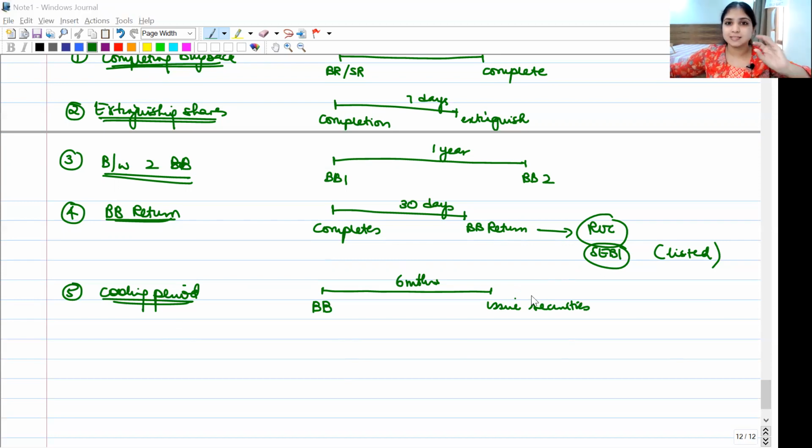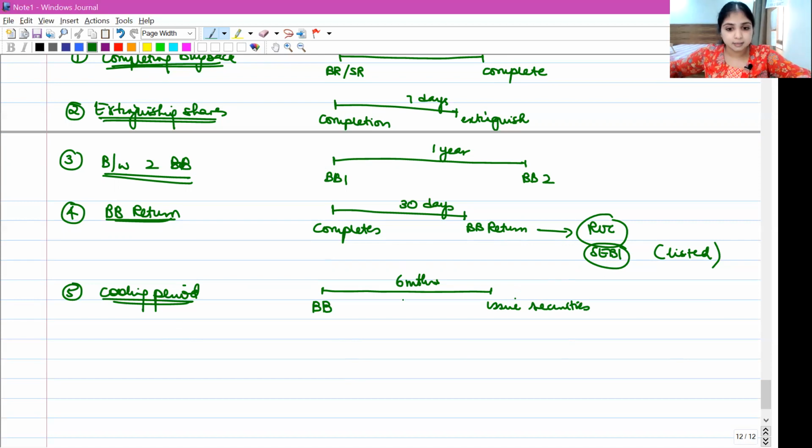But here, some exceptions are given. During this 6 month period itself, the company can make a bonus issue, no problem. It can issue ESOPs to employees. It can also issue sweat equity shares to employees.